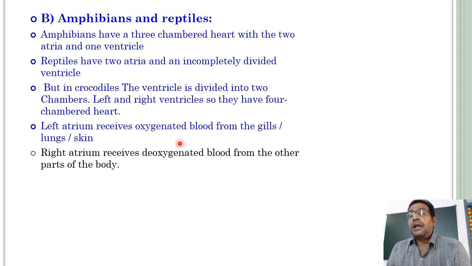So the left atrium receives oxygenated blood from the respiratory organs. The right atrium receives deoxygenated blood from the other parts of the body.